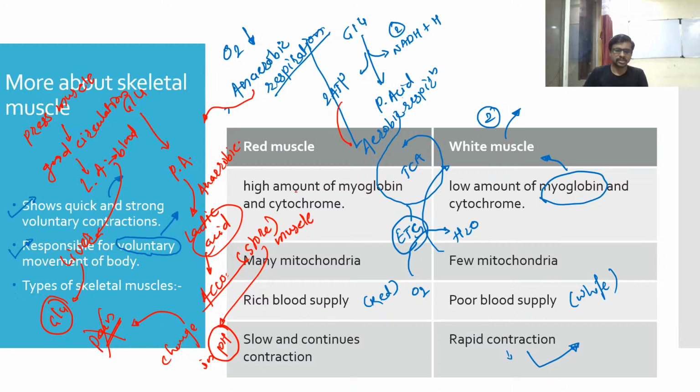So if you see red muscle and white muscle, there is a difference because of color. And why is there a difference in color? Because of the blood supply. The more blood supply and poor blood supply results in the red and the white color of a muscle.